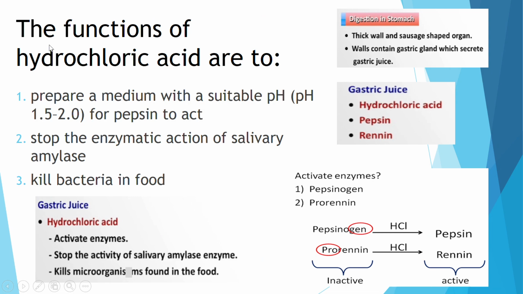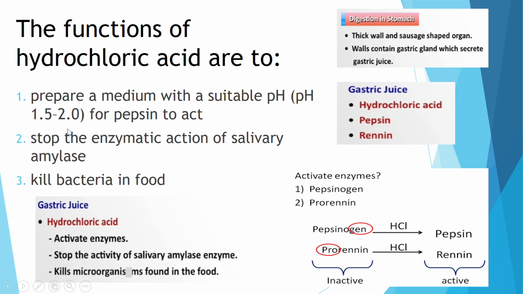Okay, let's look at hydrochloric acid. Our stomach has hydrochloric acid, which is very acidic. The first function is to prepare a medium with a suitable pH for the pepsin to act. Pepsin has to act at a pH that is very acidic, 1.5 to 2.